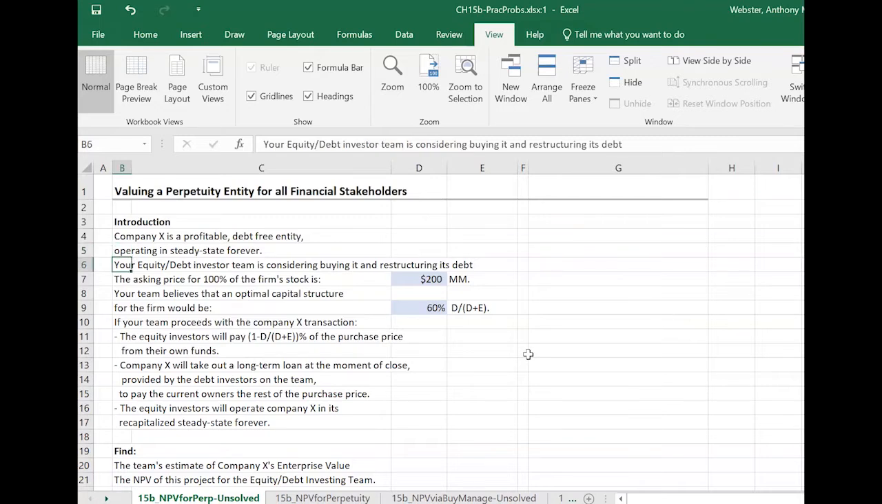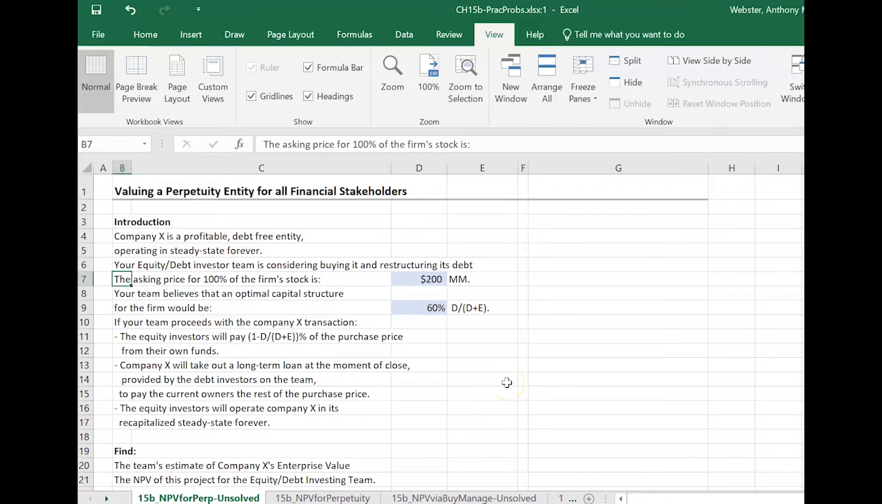So we've got a team of debt and equity investors considering to buy it, and if we do buy it, we're going to restructure its debt corresponding to what we think would be the optimum WACC, the optimum cost of capital, which would, of course, maximize the NPV for the team.